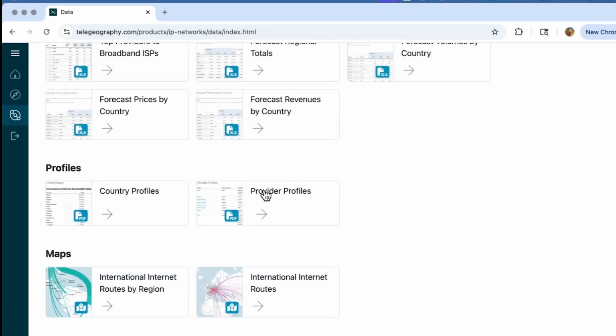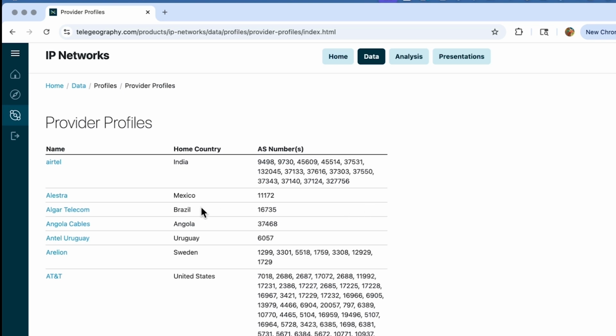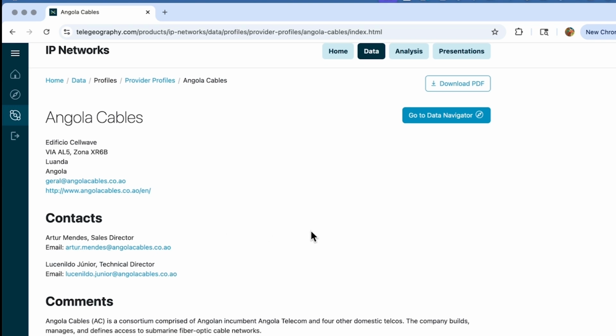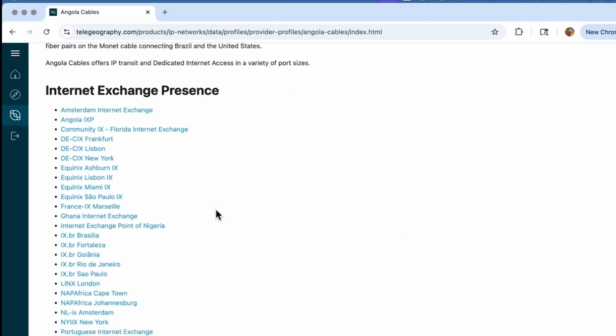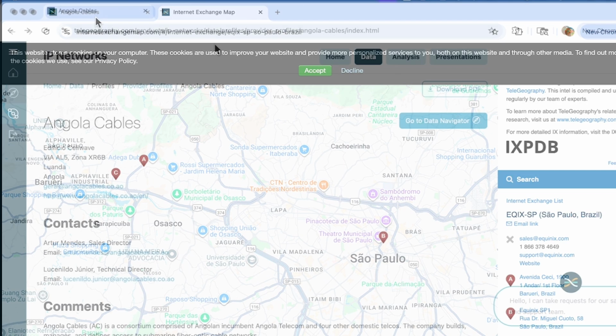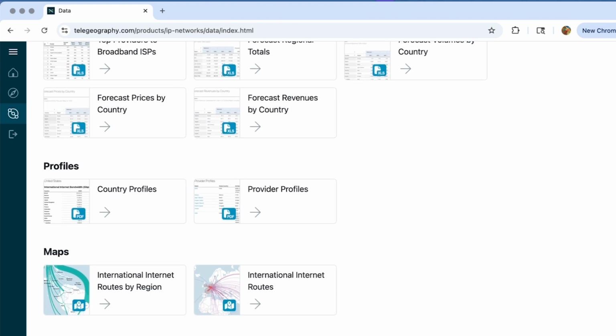What else do we have here? We have provider profiles. These are actually profiles of various internet service providers, their home country, the AS numbers that they operate. Let's take a look at one of these. So here's the ISP, their address, sales contacts and technical contacts as well, some commentary, a list of what IXs they are present in. Let's click on that. That leads you to our IX map. Let's go back to the data section and see what else we have.